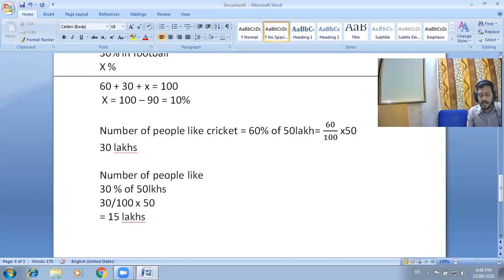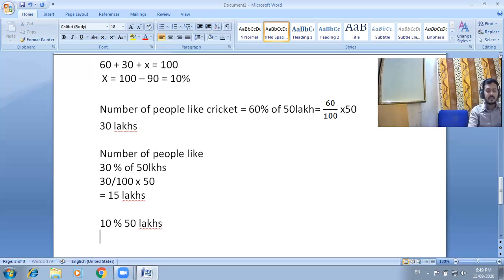And finally, the third one: the remaining people who like other games are 10 percent. So 10 percent of what? 50 lakh. 10 percent of 50 lakh equals 10 by 100 into 50, which equals 5 lakh.